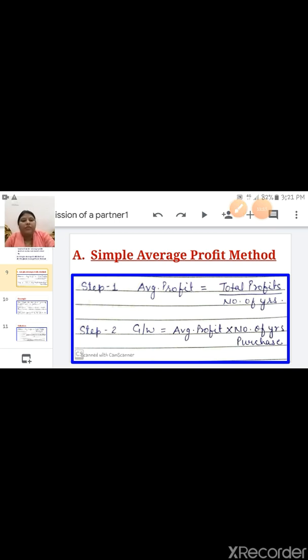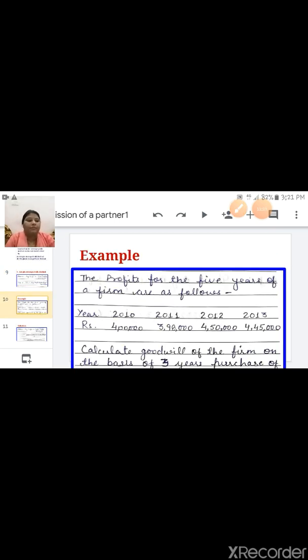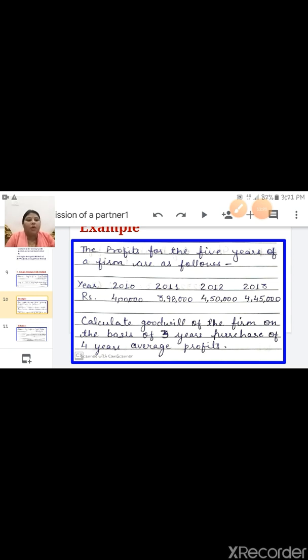Okay, now we will do one example. The example is the profit for the 4 years of a firm are as follow. This is 4 years. Year 2010, 11, 12, 13. These 4 years profit are given. Calculate goodwill of the firm on the basis of 3 years purchase of 4 years average profit.